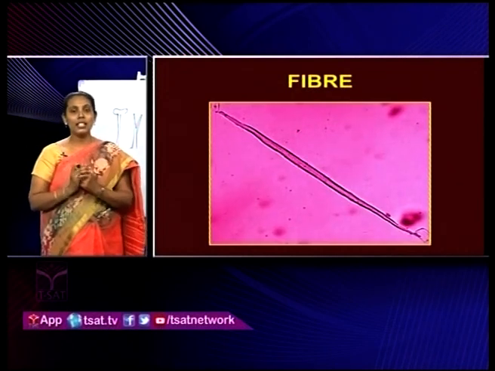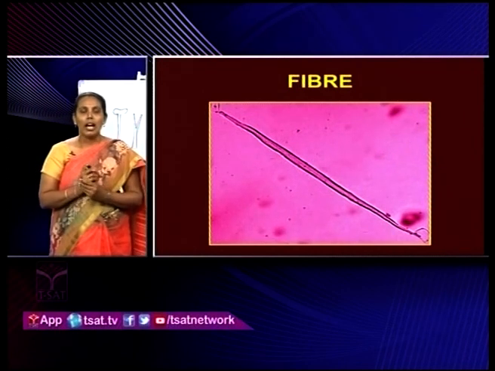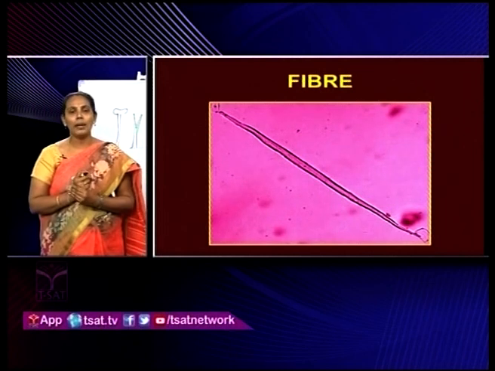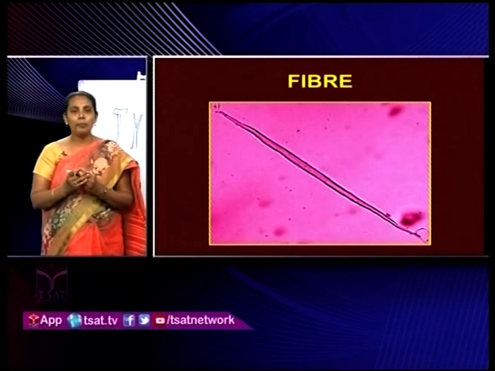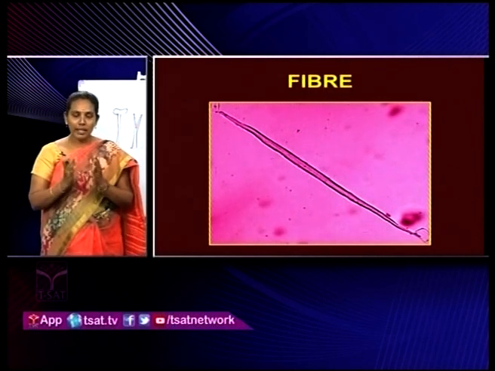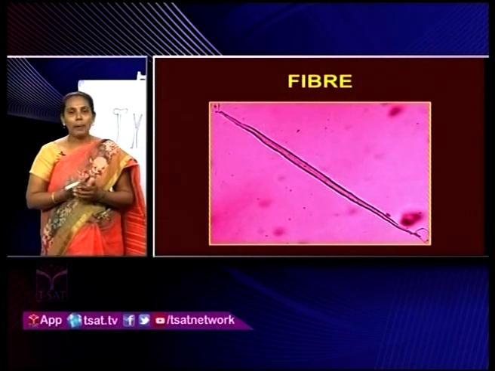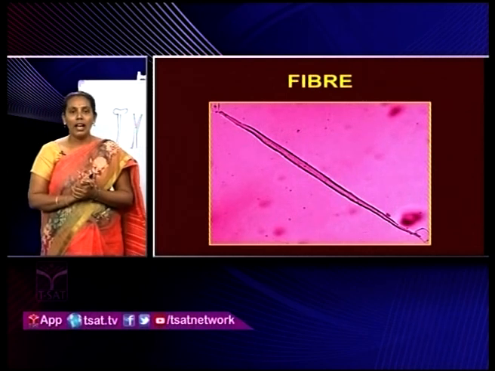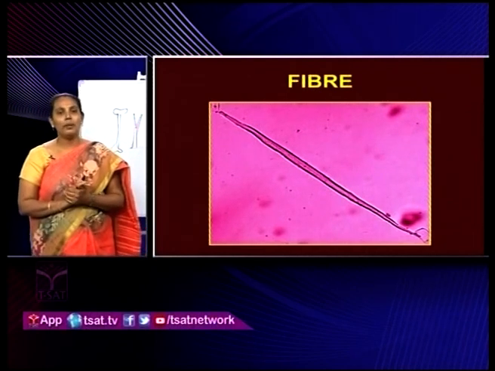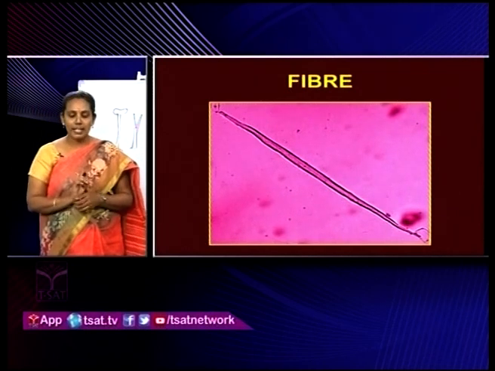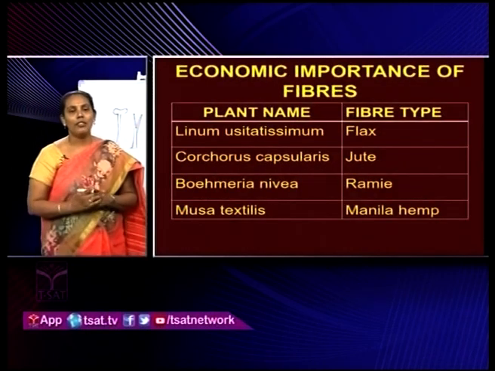In this slide, you can see the structure of the fiber. Compared to the sclerites, the fibers are very elongated with tapering ends. They contain a very thick cell wall, and these fibers provide mechanical strength to the plant. Due to the presence of these fibers only, the plant can withstand forces like compression and breakage. These fibers are not only important for plants, they also have a lot of economic importance. Let us see the economic importance of the fibers.